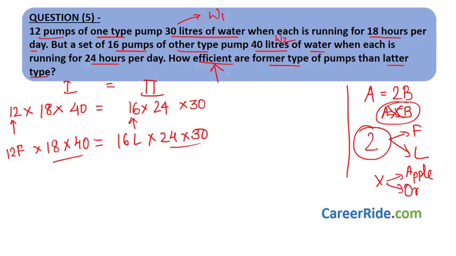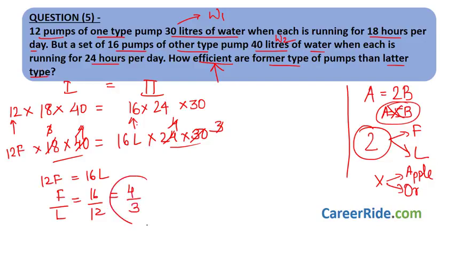What do we get over here? 10 3s are 10, 4s are 6, 4s are 6, 3s are 3, 3, okay, 4, 4. So we have 12F equal to 16L. So F upon L equal to 16 by 12, equal to 4 4s are 4, 3s are, so 4 by 3. So the former type of pumps are 4 by 3 times more efficient than the latter type of pumps.